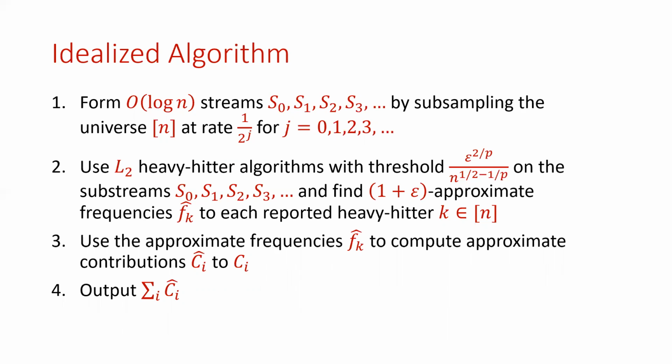And these algorithms will output 1 plus epsilon approximate frequencies to each reported heavy hitter. We'll use these approximate frequencies to compute approximate contributions for each of the level sets. Then we'll output the sum of the contributions, and that will form our estimate to the Fp of the stream.